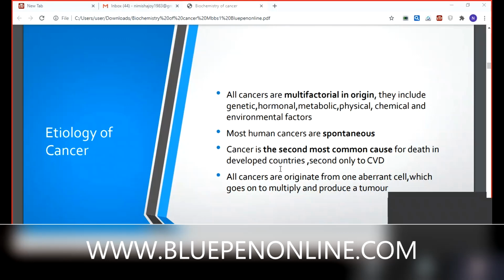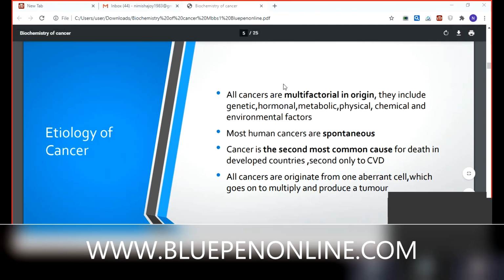So many mechanisms are there, but if that aberrant cell escapes from all those mechanisms in our body, it multiplies and produces a tumor. It's a pathetic condition, right? That's about the etiology of cancer.